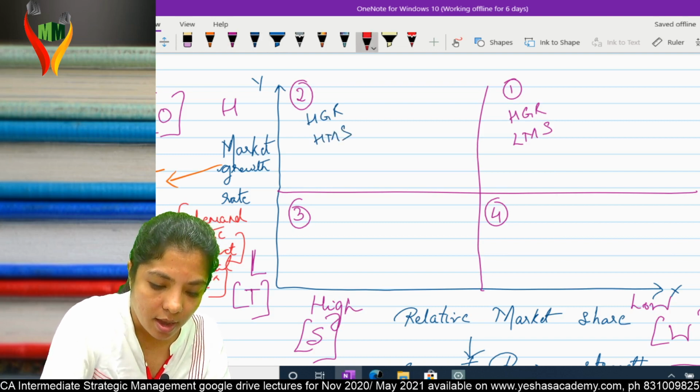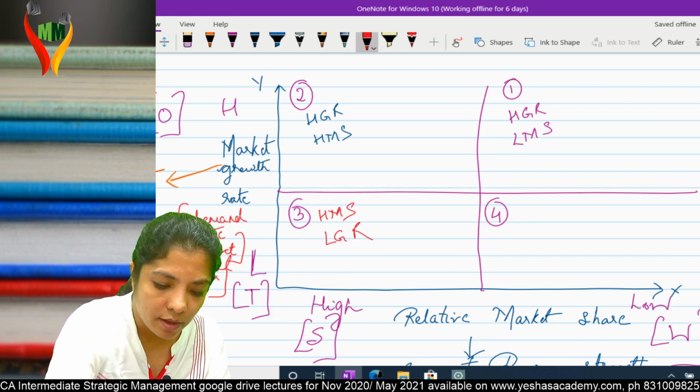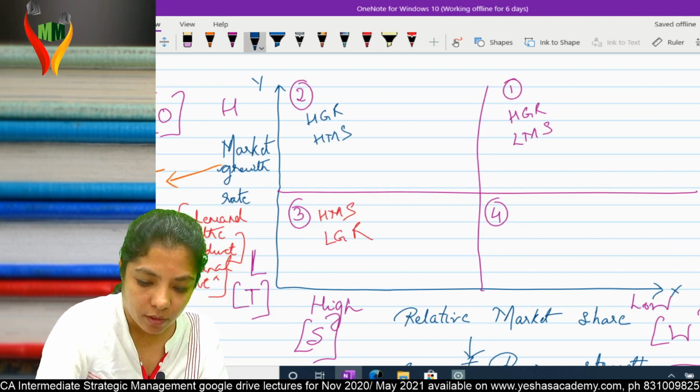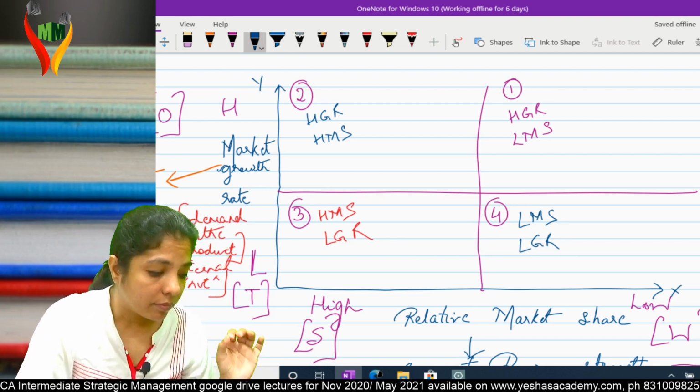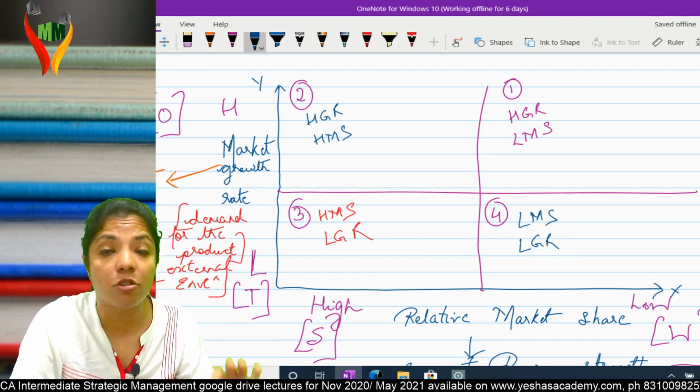Third one is high market share, low growth rate. And fourth one is low market share and low growth rate. I hope you're with me. What have I done? I have written the characteristics of all the 4 businesses.